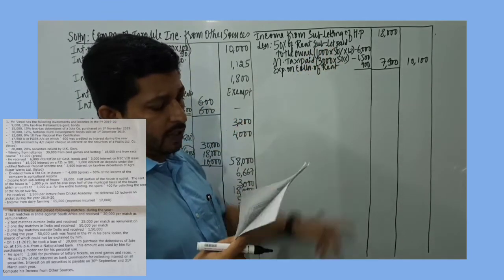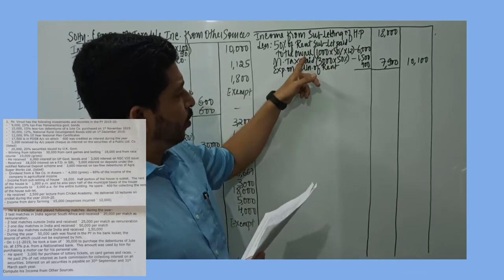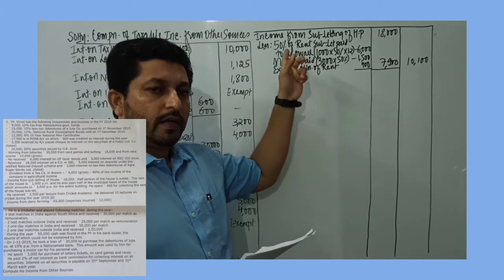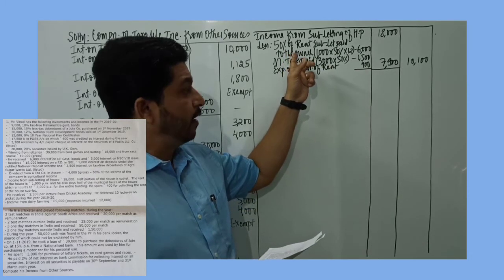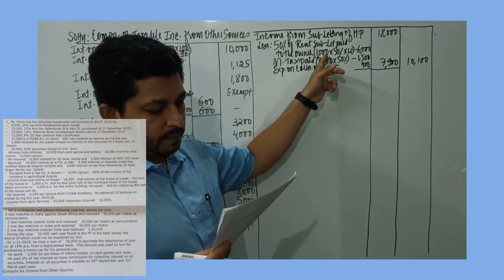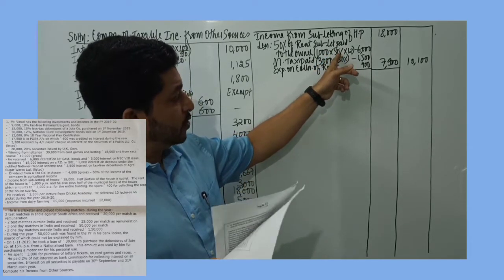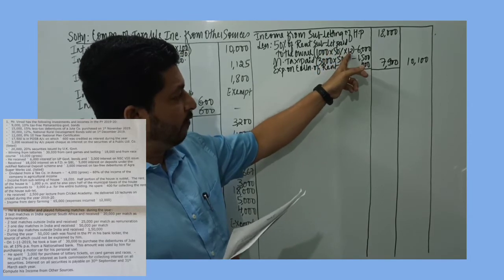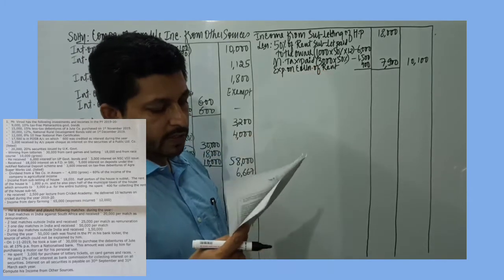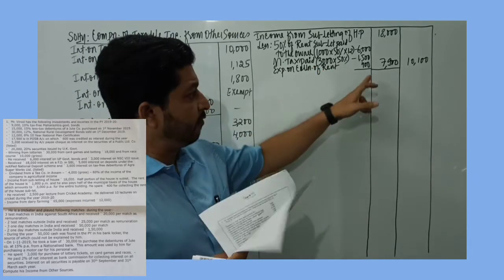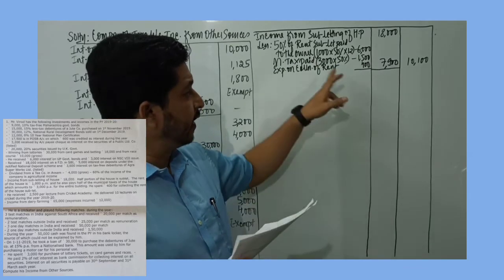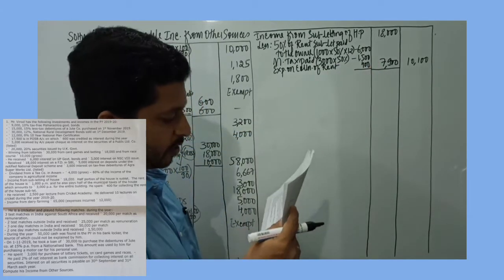So 50% of the rent sublet paid to the owner. So he is paying whichever portion he has sublet to another tenant, he has to pay to the owner this rent on such property. So 1,000 is the rent per month for the entire house. 50% of that would be 500, and for 12 months it is 6,000 rupees. Then we have municipal tax paid is 3,000 for the entire building. He is paying half of that, so 1,500 can be claimed deduction, and he is paying 400 for collecting the rent, so that also can be claimed as deduction.